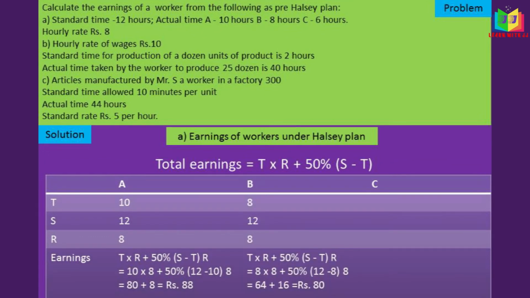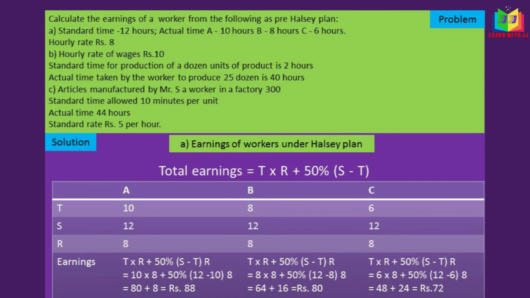And for worker B, the time taken is 8 hours, and standard time is same for all the 3, so 12 hours, and rate per hour is also same, that is 8. So if we substitute in the formula, we'll get rupees 80. And for worker C, the time taken is 6 hours, and standard time is 12 hours, and the rate per hour is 8.